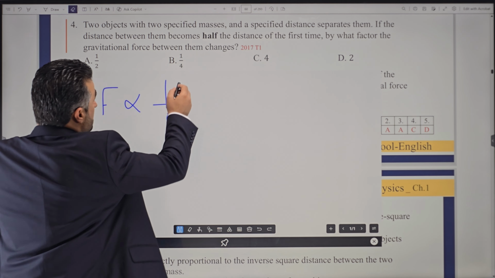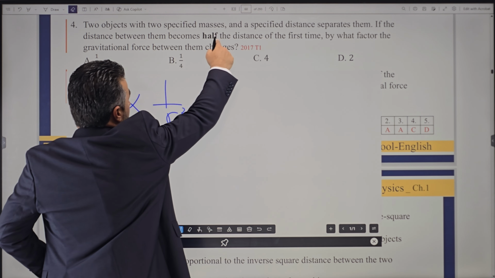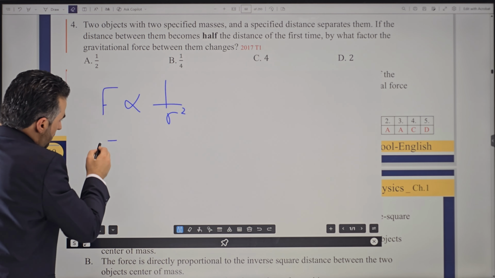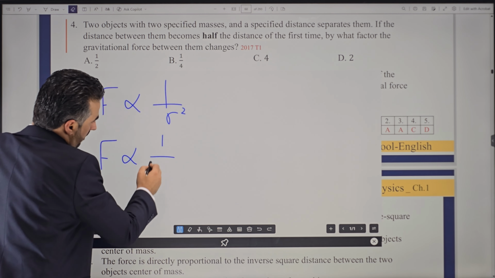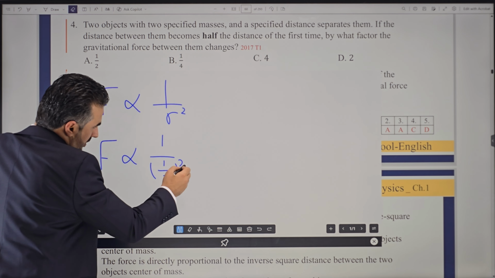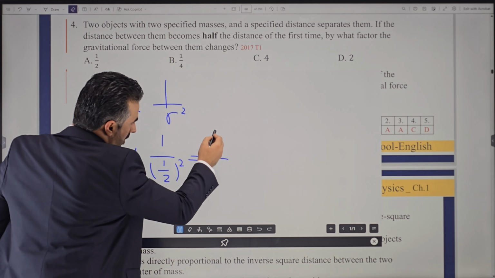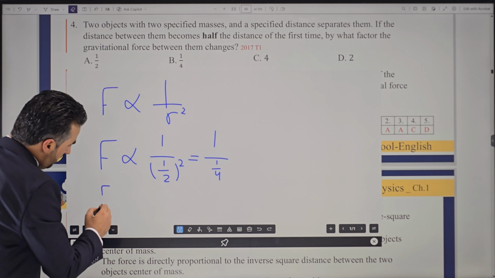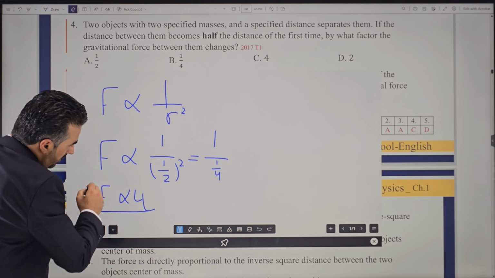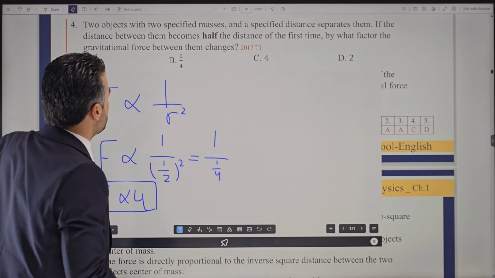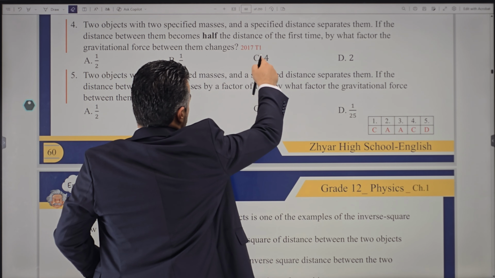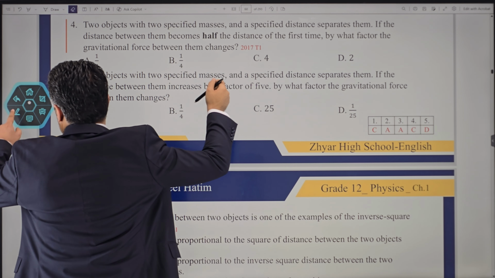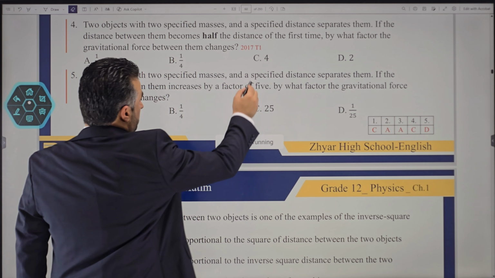It says if the distance between them becomes half. So if the distance becomes half, that is what we're going to write: 1/2, but don't forget the squared. So it's going to be 1/4, yeah? The 4 goes up, so we can say the force increases by 4 times in here. So do we have this as a multiple choice? Yes, that is going to be option C at this point right here.